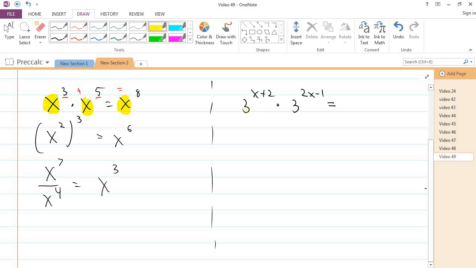So 3, 3, 3, x plus 2 plus 2x minus 1. And then I just collect like terms. This is going to be 3 to the 3x plus 1, and I'm done. Nothing has changed from what we already know.